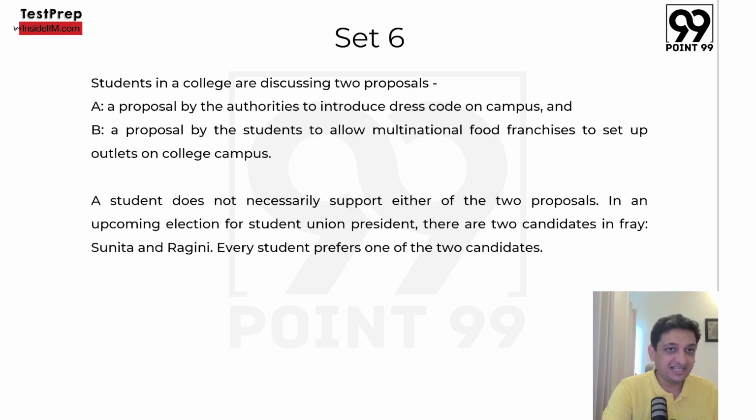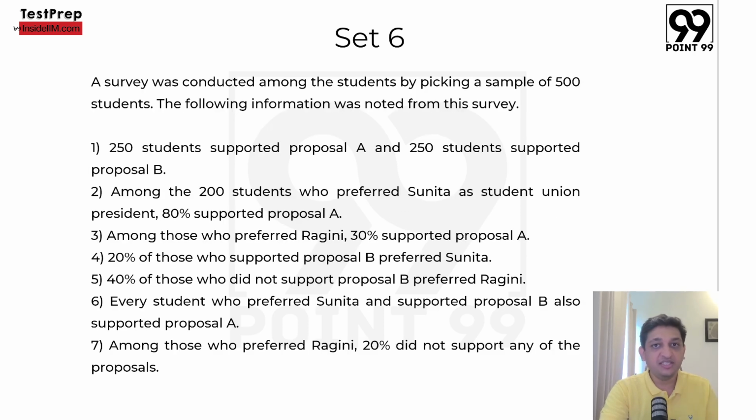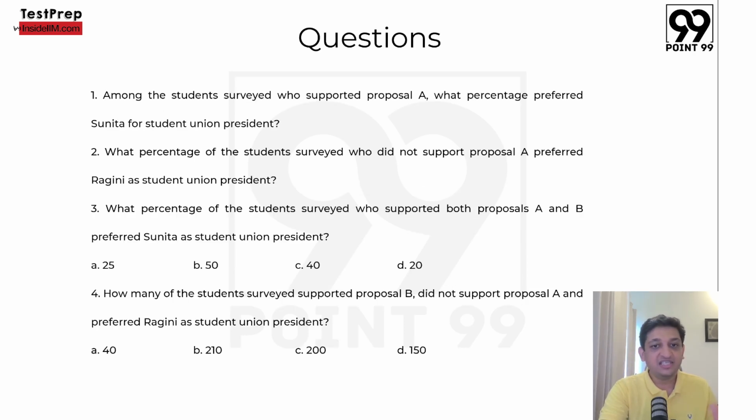So first, let's show the set. This is what the set looks like. Students in a college are discussing two proposals, and we have been given that a student does not necessarily support either of the two proposals, and so on and so forth. And there are two candidates, Sunita and Ragini. We have also been given some additional data points here which will help us crack this set. There are 500 students who have been surveyed, and we have all these points that define what these 500 students have voted for. Also, we have these 4 questions that are a part of this particular set.